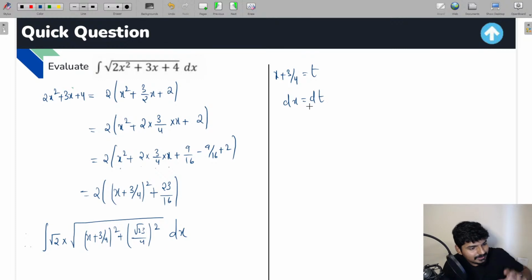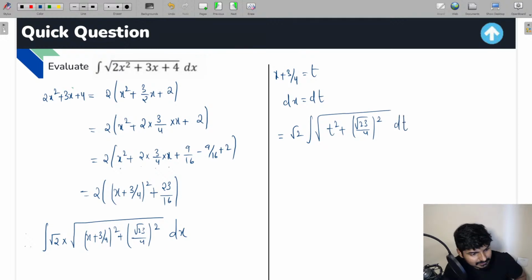Okay. So if you apply this modification, everyone, to the integral, you're going to get root 2 into under root of t square plus (root 23 by 4) whole square into dt. This is what you are going to get, everyone. If you observe this integral, this is going to be in the standard form. It's going to be in under root of x square plus a square form. So apply the formula. From that, you are going to get the solution.